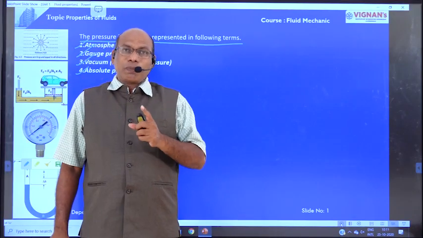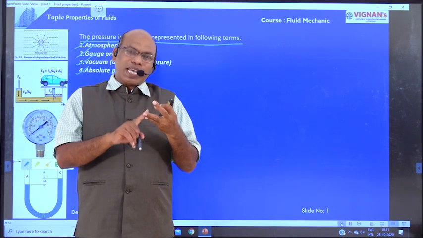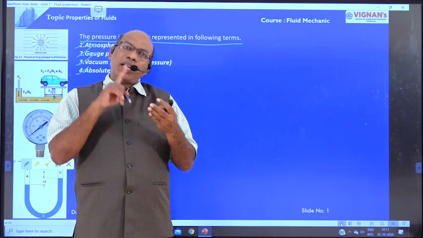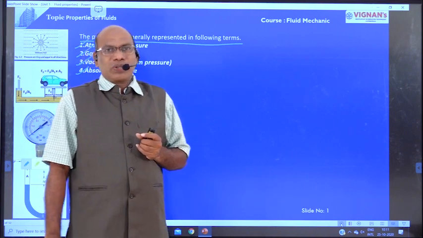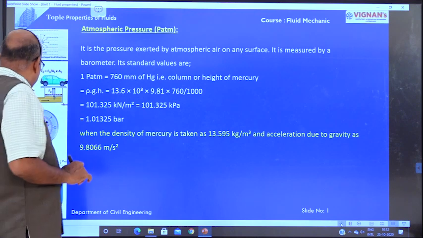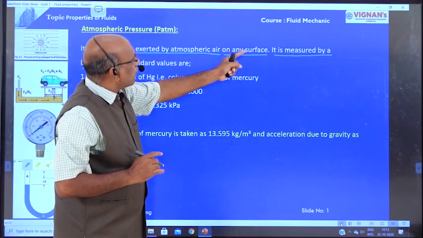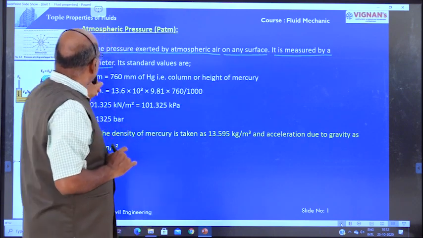Pressure is generally expressed in the following terms: atmospheric pressure, gauge pressure, vacuum pressure, and absolute pressure. Now we are going to discuss them one by one. First, atmospheric pressure. It is the pressure exerted by atmospheric air on any surface. It is measured by a barometer.